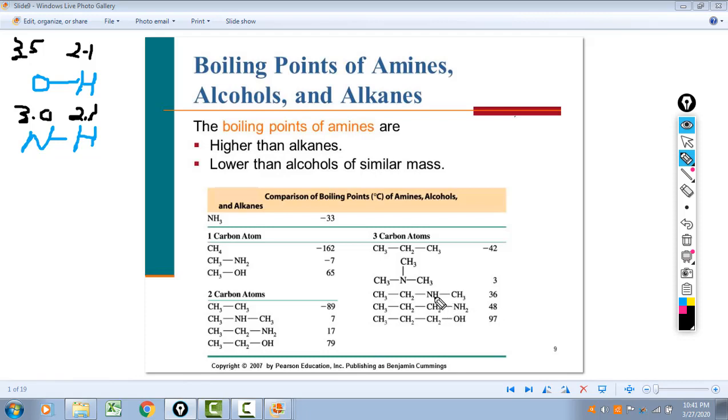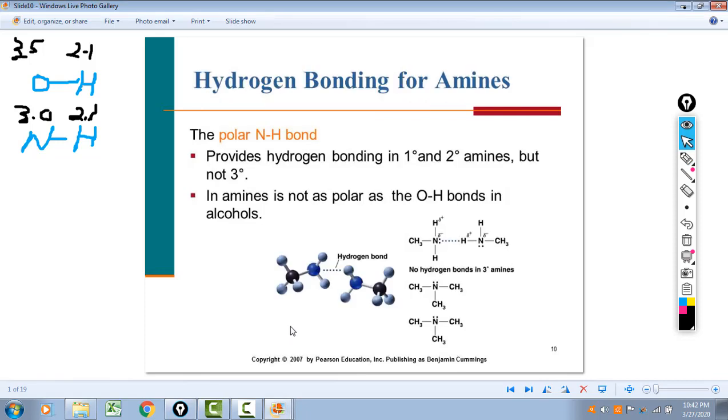A secondary amine, now only 1 hydrogen, and there's an ethyl group and a methyl. So 2 alkyl groups, it's secondary. It has a lower boiling point. You get to the tertiary amine, there's no hydrogens at all attached to that nitrogen, so it has a much lower boiling point.